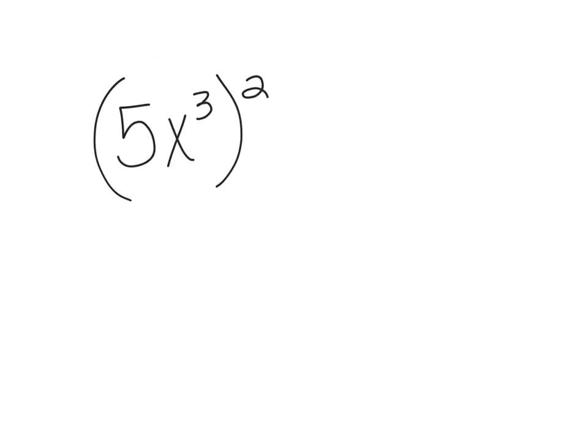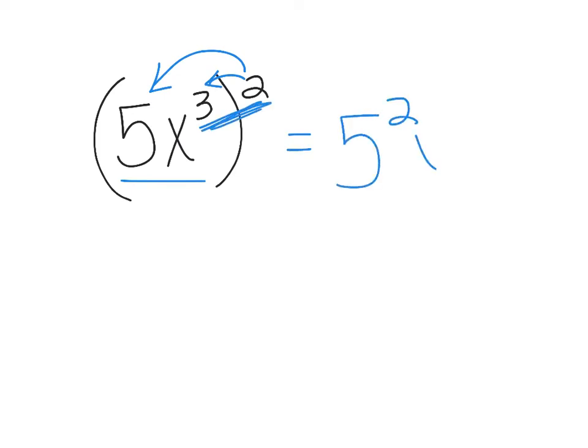All right, last one I just want to point out, because a lot of students are making mistakes on this, is if you have this squared, you have to square everything inside here. So it would become 5 squared, and then 3 times 2, which is x to the 6th. So be careful if you see ones like that.